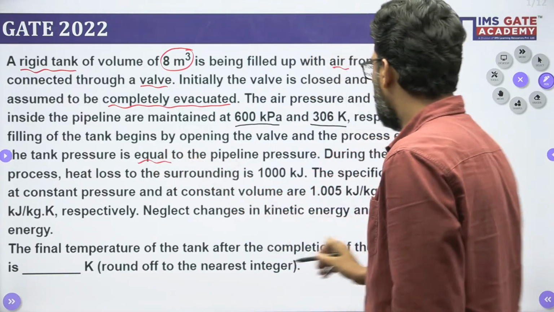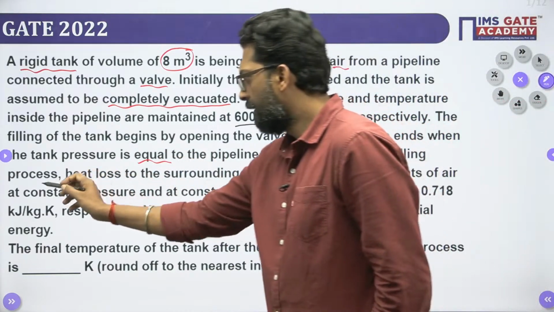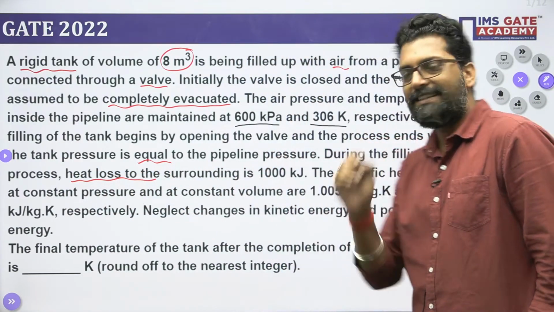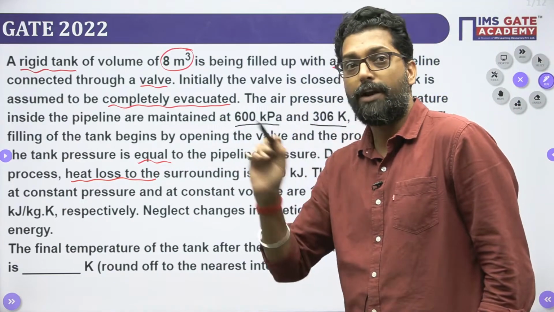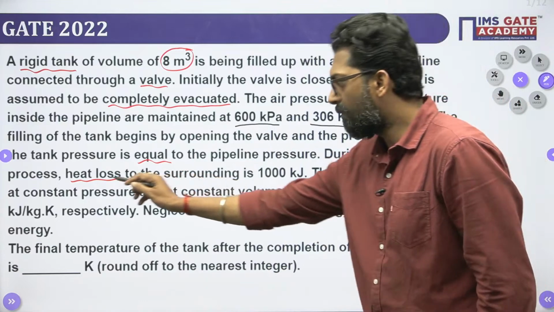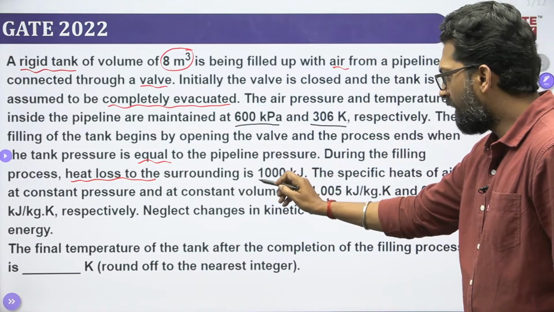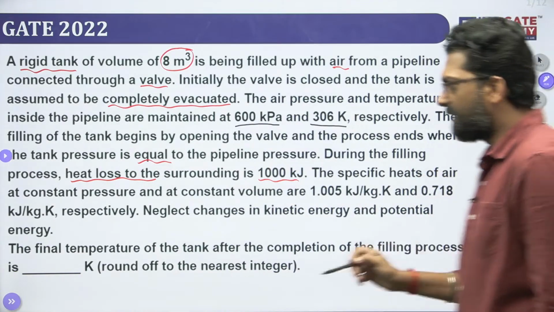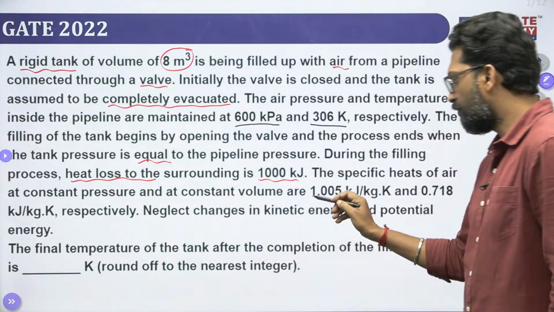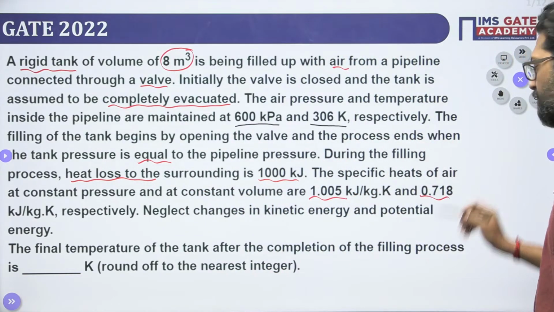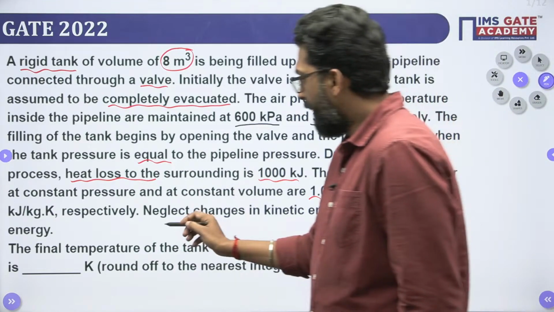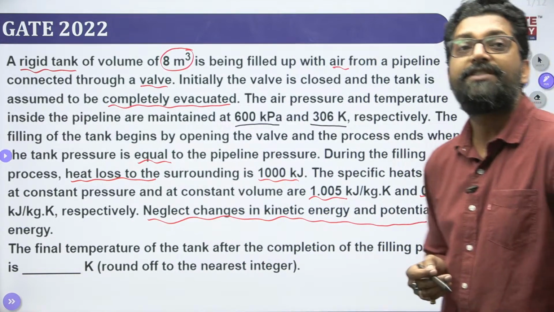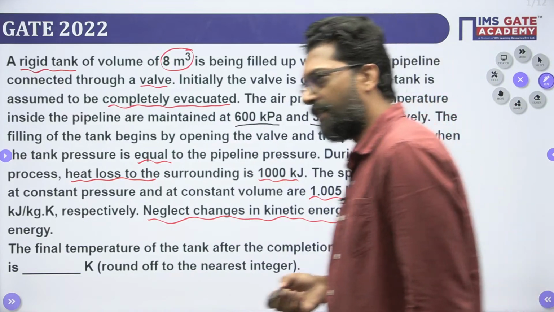Now, during the filling process, heat losses. This is an important thing. While you are filling the fluid inside the tank, the heat will be lost, so you cannot neglect the heat losses. There must be a heat loss, and the amount of heat lost is 1000 kilojoule. The specific heat properties of the air are given at constant pressure and at constant volume. You know this thing. Neglecting the change in kinetic and potential energy is very important. That means the system is stationary.